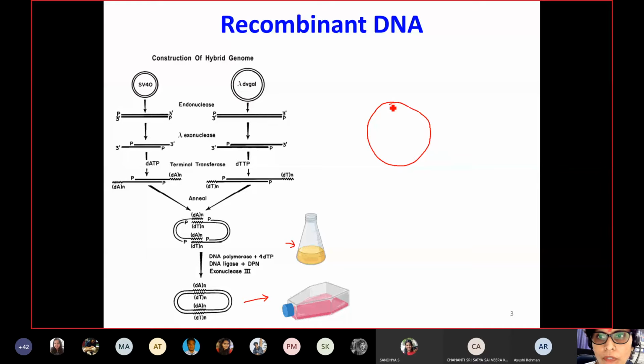So if this is the phage vector, it has some early genes and it has late genes, right? He was able to deconstruct these into two parts, where you have one construct that can only express the early genes, or another construct that can only express the late genes.